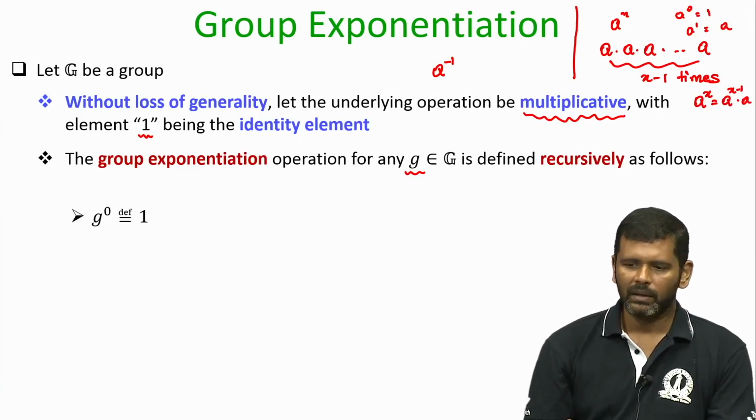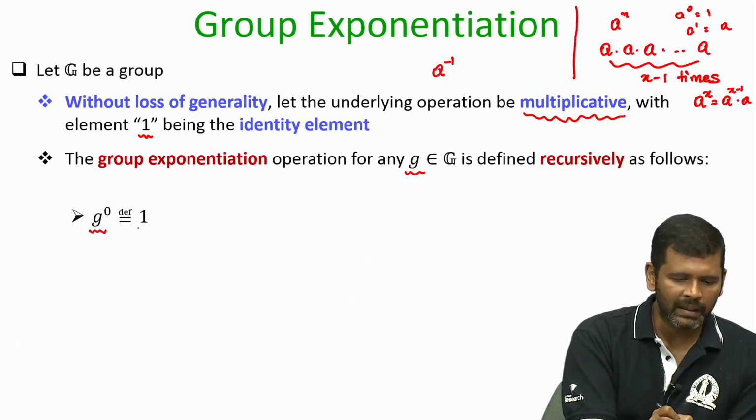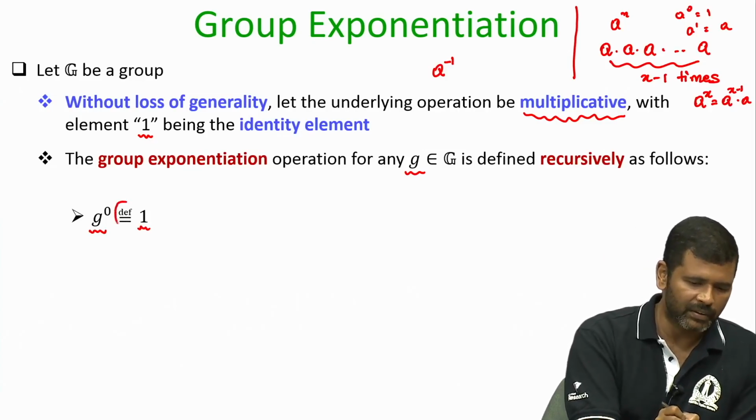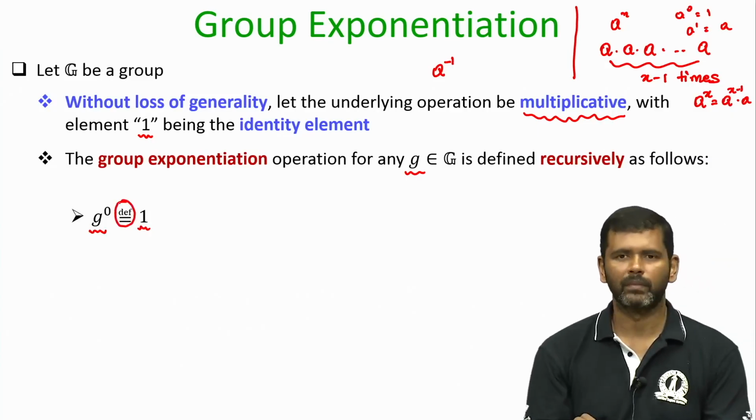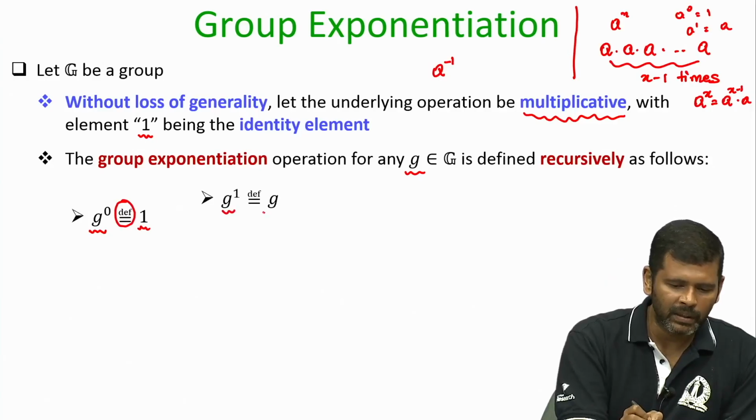I will define g power 0 to be the identity element. This is a definition. And I will define g power 1 to be the element g itself.